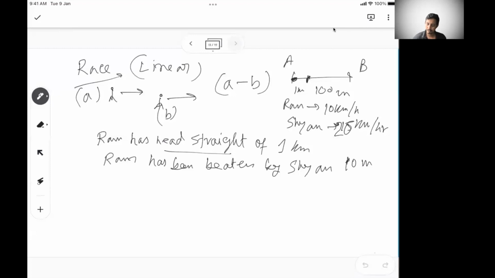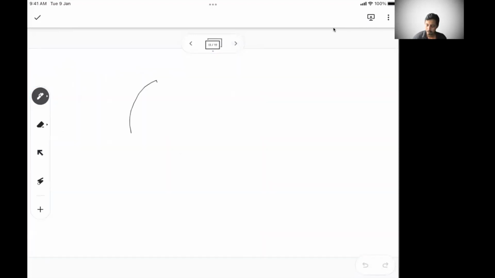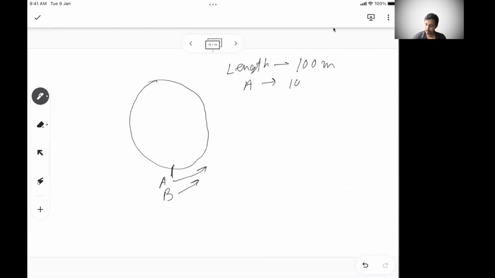The important part of race is when we do a circular track, which is a very important part. On the circular track, there are two things that happen. So let's say it's a circular track, and let's say A and B. Let's say A is moving this side, B is also moving this side. Let's say the length of the circular track is 100 meter. A is moving at 10 meter per second speed. B is moving at 20 meter per second speed.